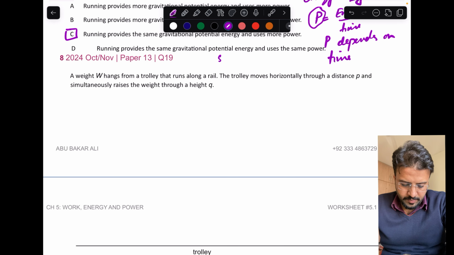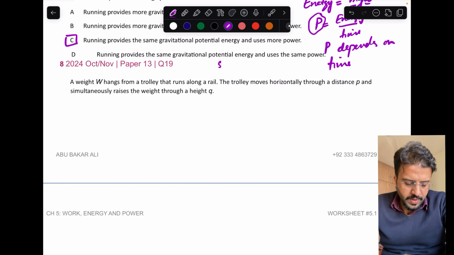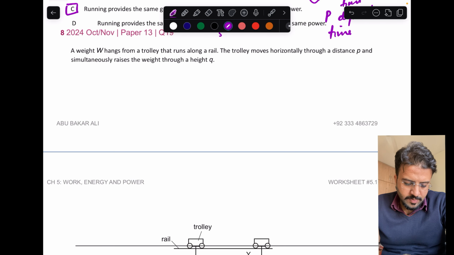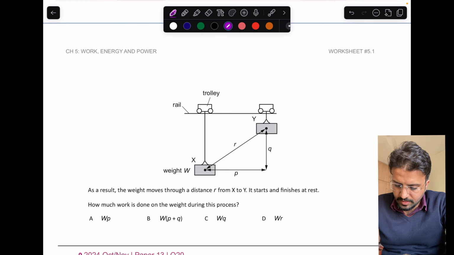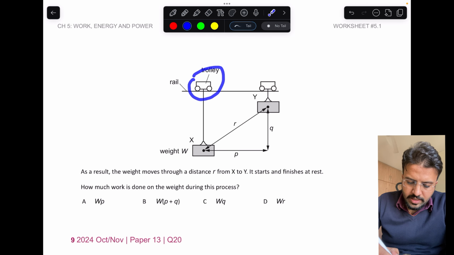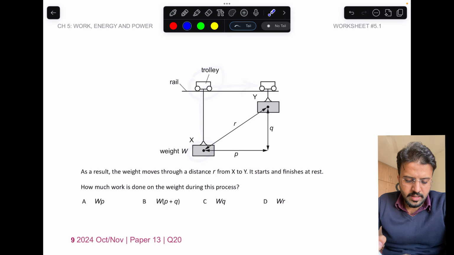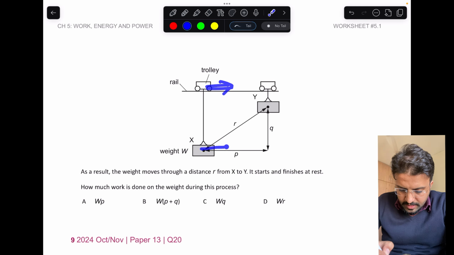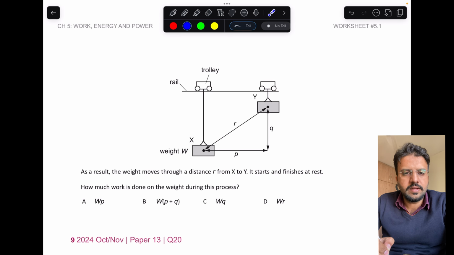Okay, pretty simple question. And the next question: a weight hangs from a trolley that runs along a rail. The trolley moves horizontally through a distance p and simultaneously raises the weight to the height q. Okay, what they are telling is, this is the trolley that is moving in this direction and this weight is hanging with this thing. So when this thing moves there, this weight will also be moved there in the rightward direction, but this thing is pulling it upward as well.